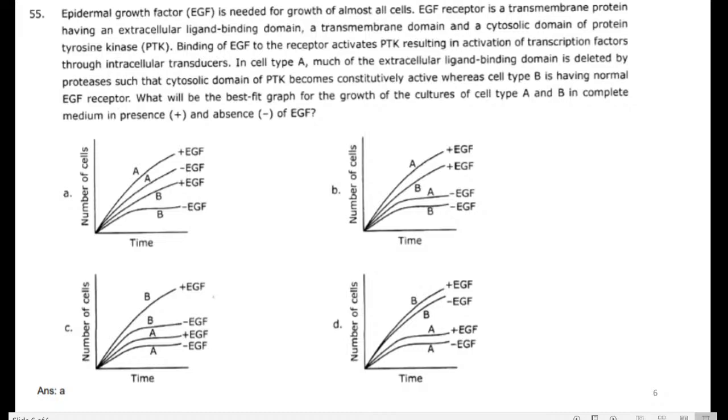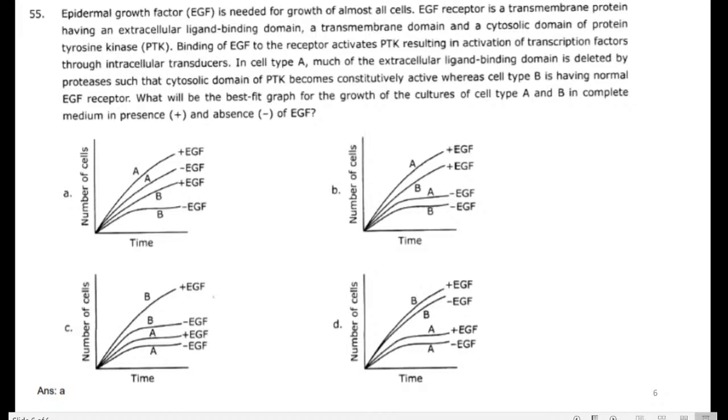This EGF receptor is a transmembrane protein having an extracellular ligand binding domain. It has the extracellular ligand binding domain, a transmembrane domain and a cytosolic domain. There are three domains present in the EGFR. So this is the statement. The cytosolic domain of the EGF receptor is a protein tyrosine kinase domain.